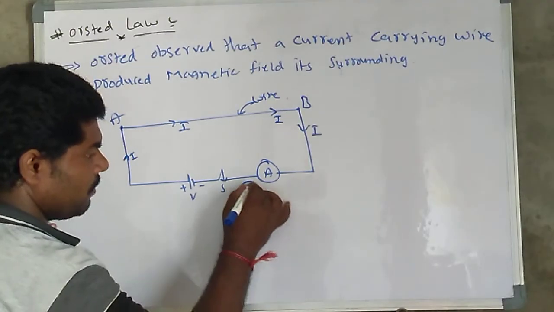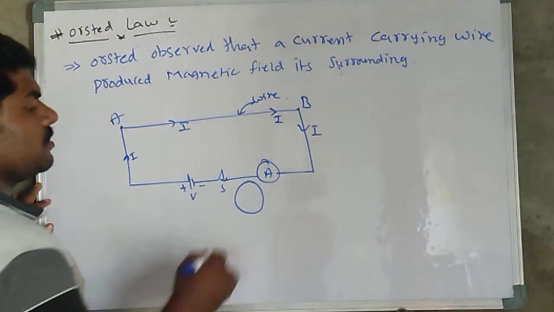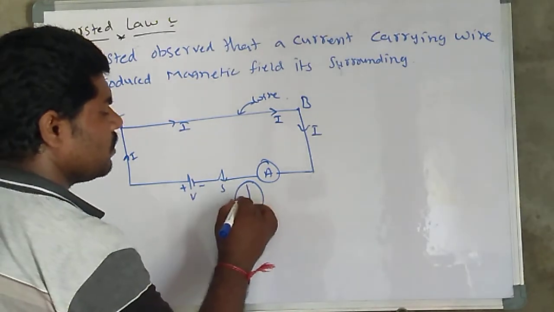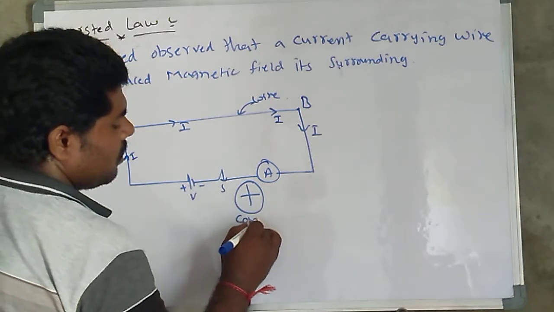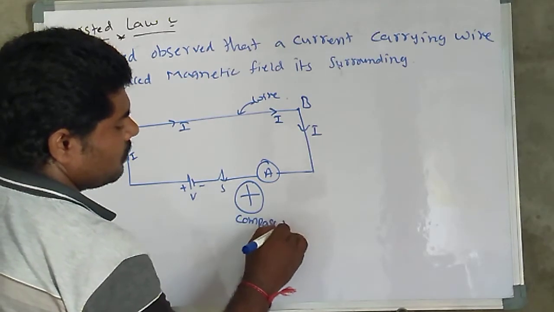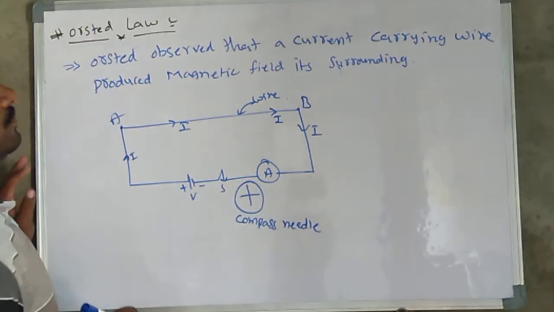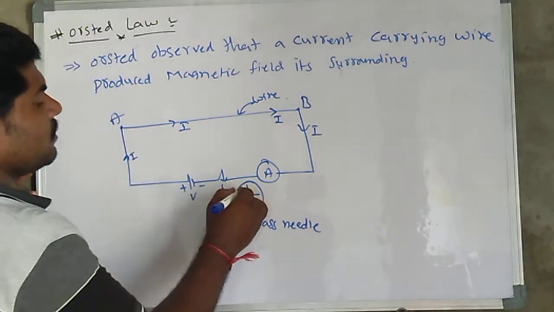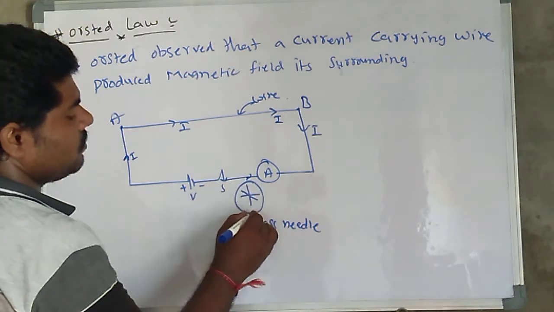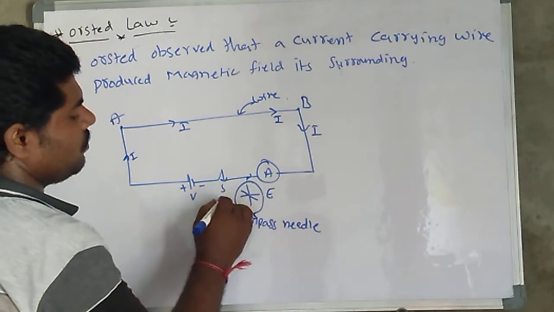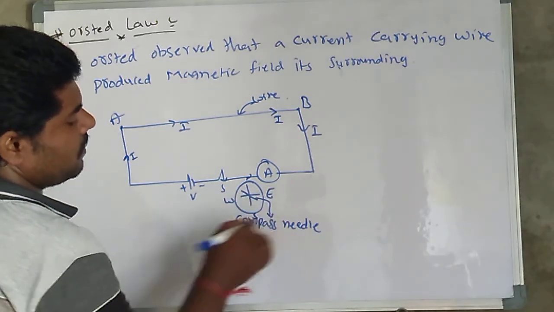So this is one compass, and this one is a compass needle.